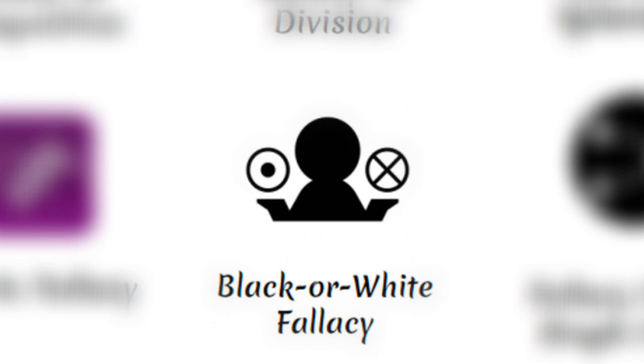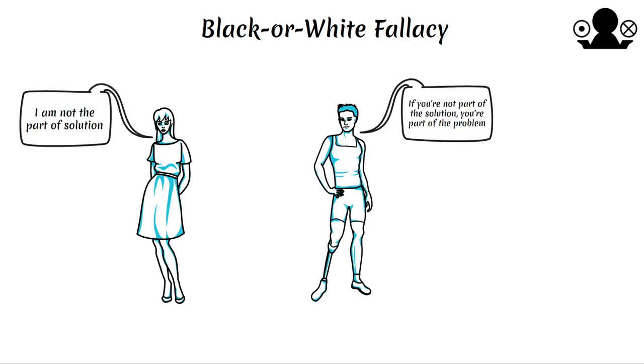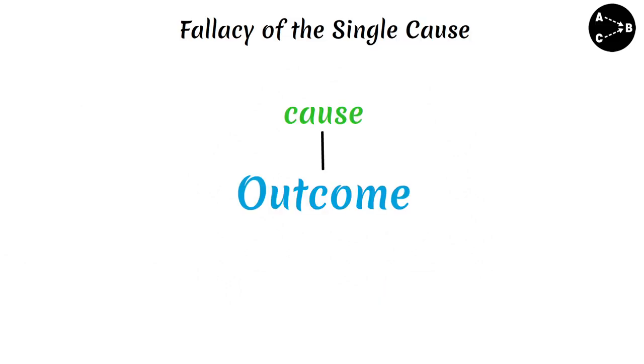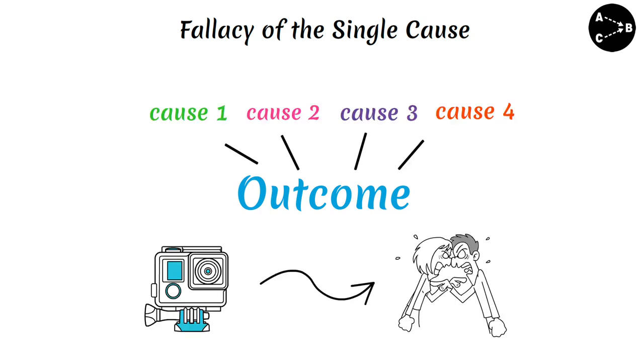Black or white fallacy. This fallacy presents two alternative states as the only possibilities when, in fact, more possibilities exist. "If you're not part of the solution, you're part of the problem." Ignores the nuanced positions between the two extremes. Fallacy of the single cause. This fallacy occurs when it is assumed that there is one simple cause of an outcome, when, in reality, it may have been caused by a number of only jointly sufficient causes. "Violence in movies leads to violence in the streets," overlooks other contributing factors, such as social environment and personal disposition.